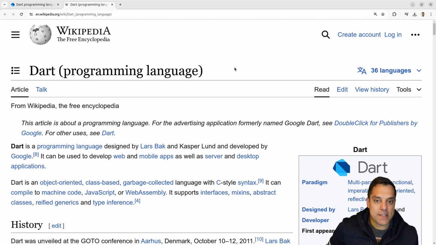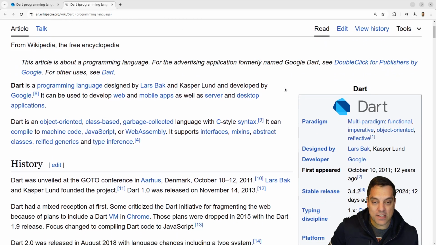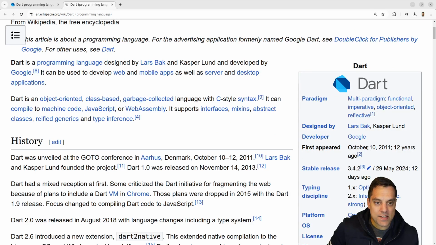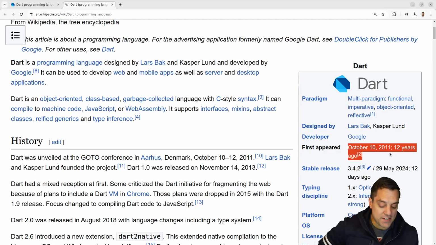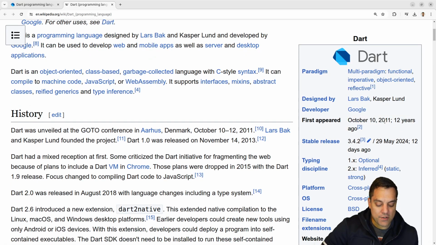But let's get a little bit of the history here so we can orient ourselves to the Dart programming language. Again, I remember there was a lot of excitement. I was in graduate school around this time. So yeah, I remember, 10 plus years ago, so 12 years ago, since we're in 2024, 12, 13 years ago at this point, 12 and a half years.